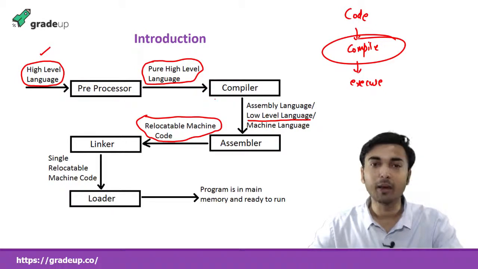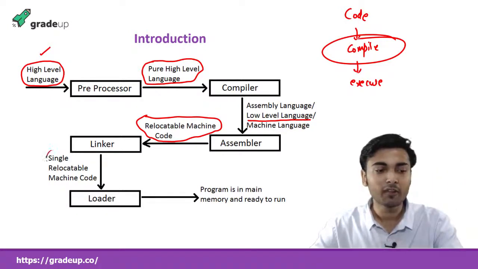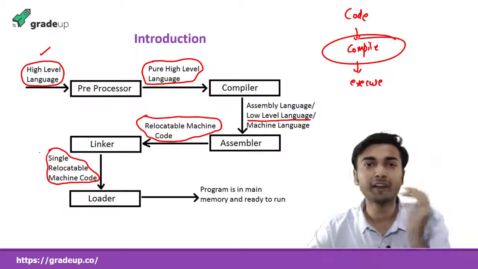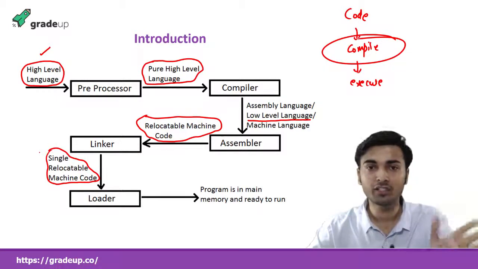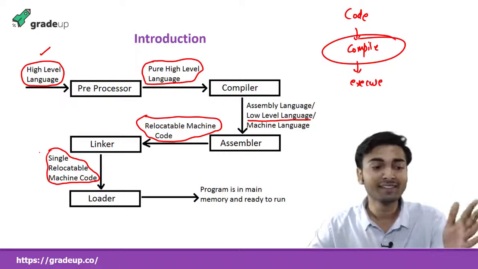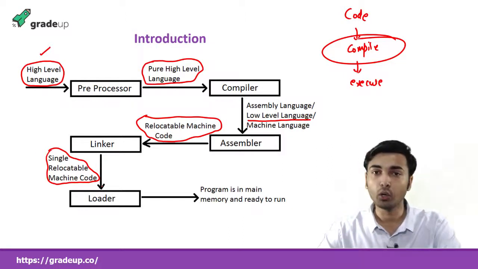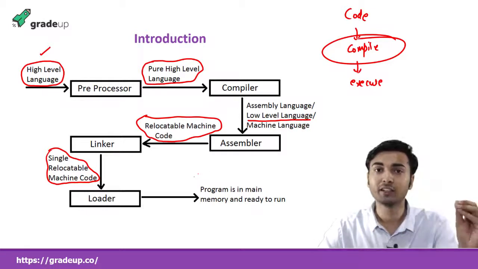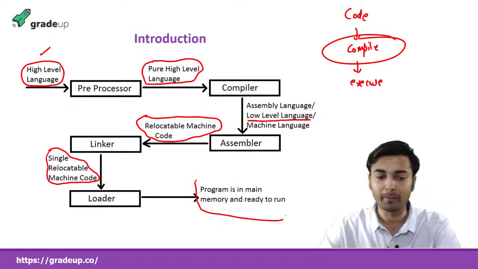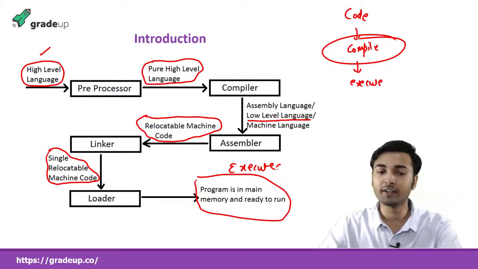Relocatable machine code. Now this relocatable machine code goes into a linker. What does a linker do? It produces a single relocatable machine code. Suppose your program or your instructions are in different sections. The linker will combine all those sections and produce a single relocatable machine code. Got it? Now it will go into the loader, and the loader loads that machine code into the memory. And now it is ready to be executed.